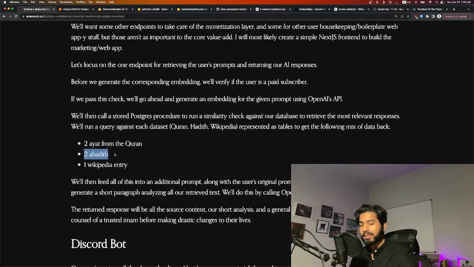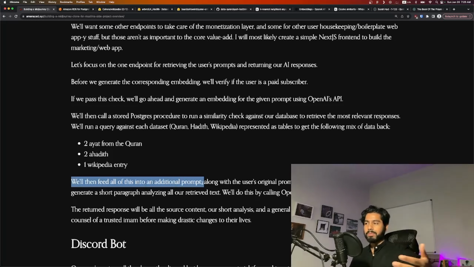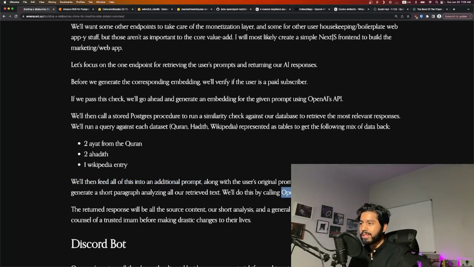The 2 most semantically relevant hadiths, and then 1 Wikipedia entry, maybe a few more. We'll see. We'll have to play with these numbers. We're going to feed all of that into an additional prompt, and then we're going to send that over to GPT-4, which will be the LLM aspect of this. And so the combination of retrieval augmented generation for your known data sets, things you cannot hallucinate, into an LLM to generate a full response, this is really powerful.